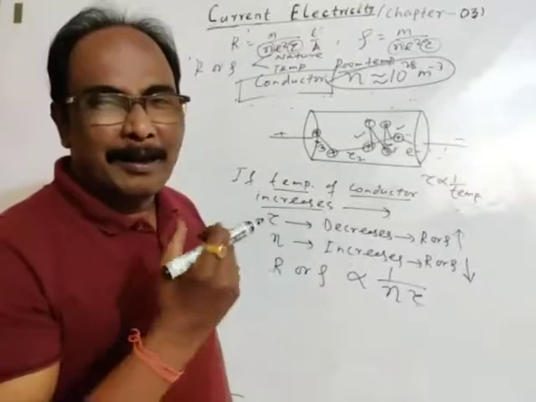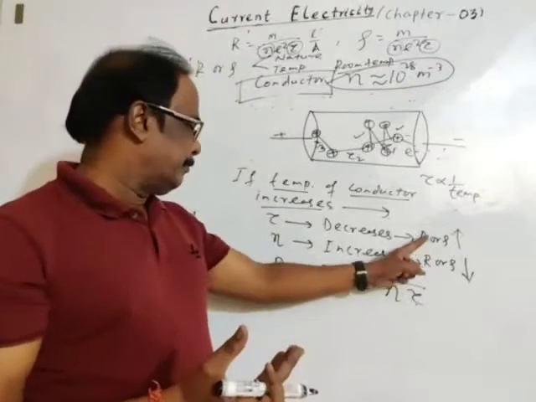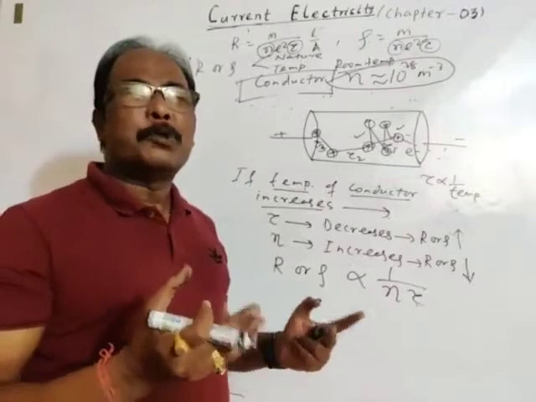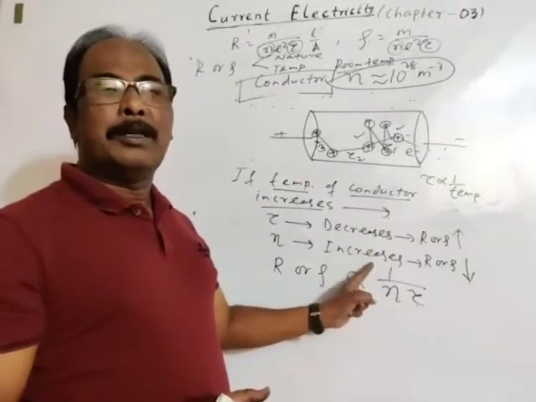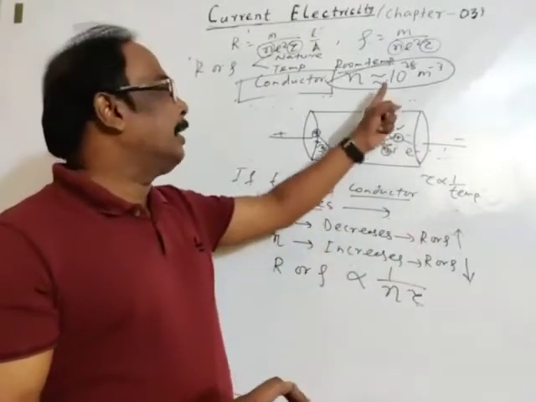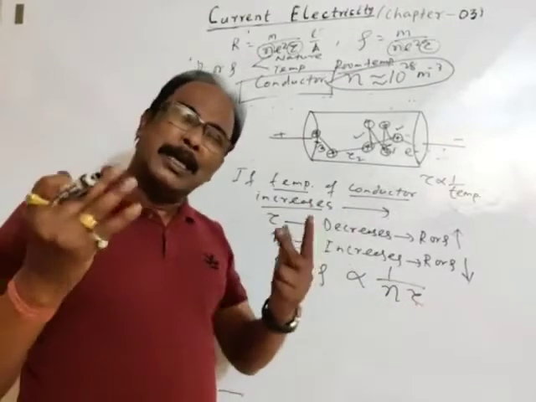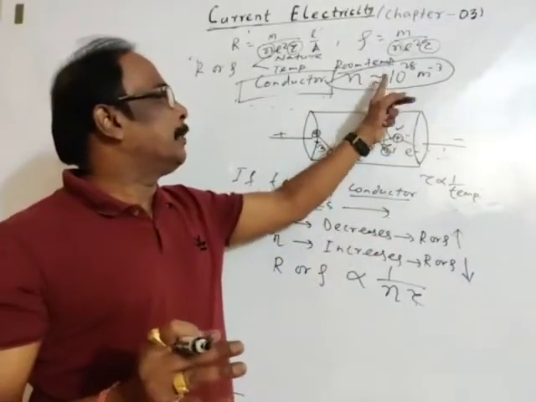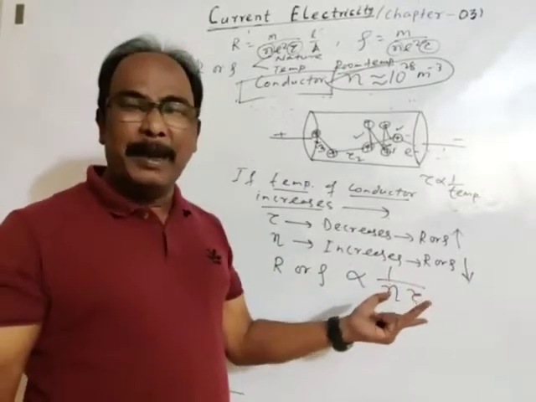So if temperature increases, of course the number density of free electrons will increase, but it will not show any significant increase, because it is already high. Even at room temperature, it is about 10 to the power 28 per meter cube.